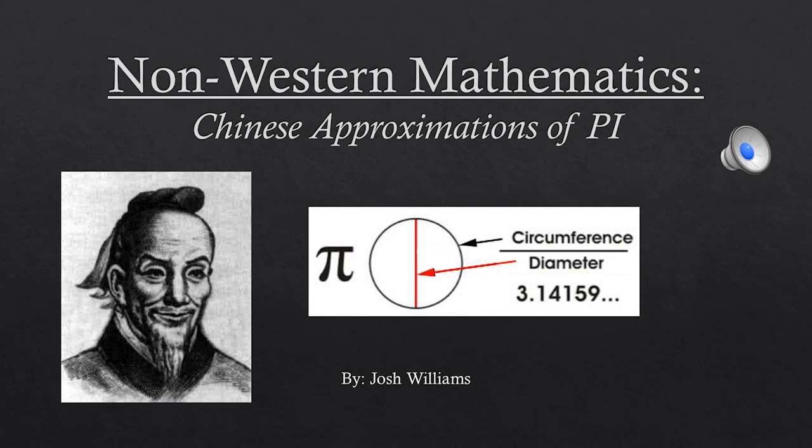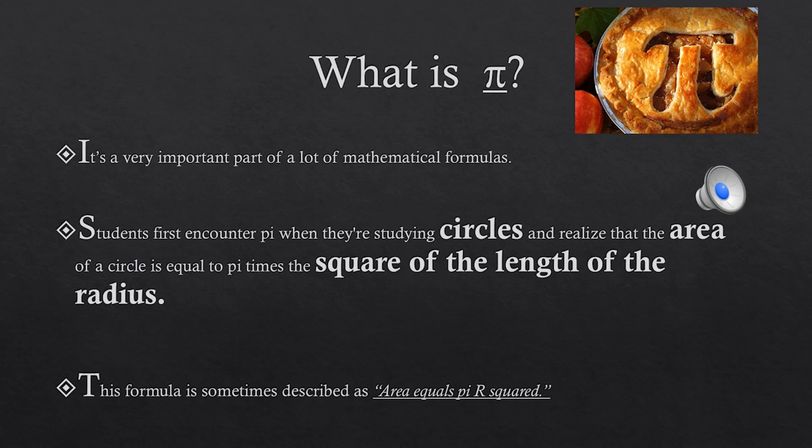Hi, my name's Josh Williams, and for my category for Project 2, I've chosen non-Western mathematics, more specifically Chinese approximations of pi. What is pi? Pi is a very important part of a lot of mathematical formulas.